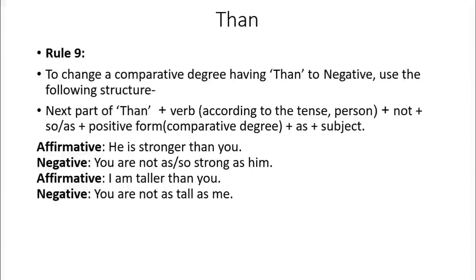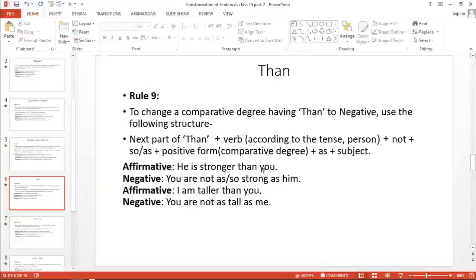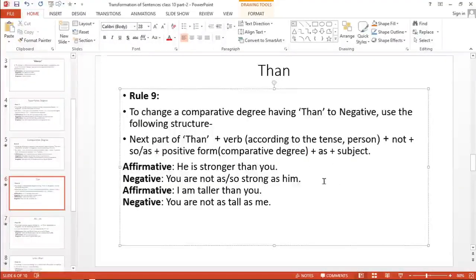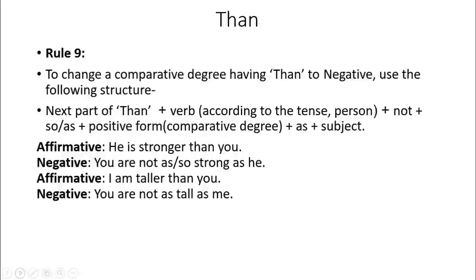You are not as strong or so strong, and then again as he. Okay, you are not so strong or as strong as he.